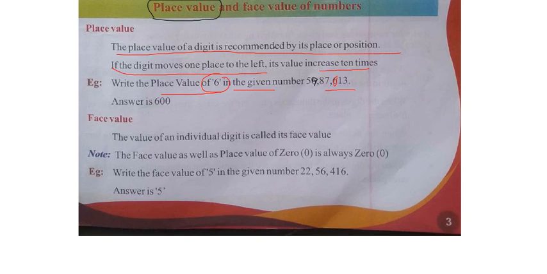Now 59,87,613, just assume that. Now you have to write the place value of 6. What is the 6's place? Ones, tens, hundreds. So here 6 is in the 100 position, right? Just write 100. So your answer is 600. Your answer is 600. Completed.